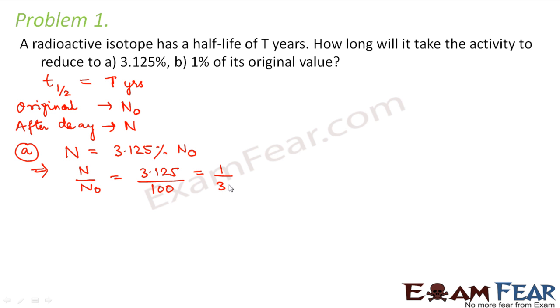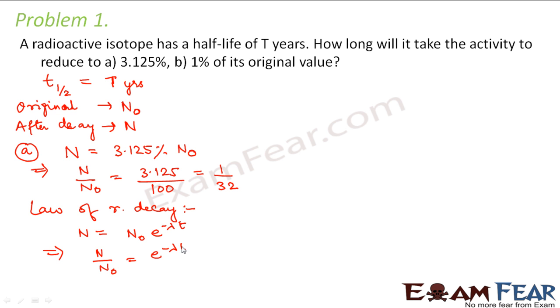That is equal to 1 by 32. So now let us make use of the law of radioactive decay. From the law of radioactive decay, we know that N is equal to N0 e to the power minus lambda T, or we can say N by N0 is equal to e to the power minus lambda T.